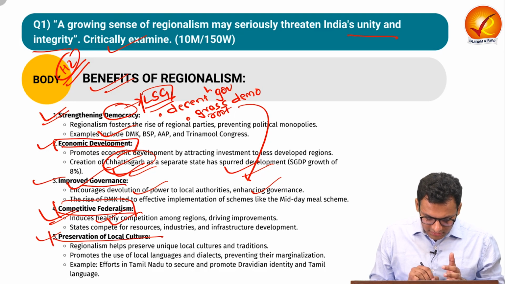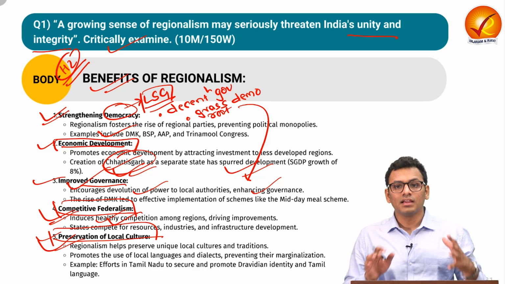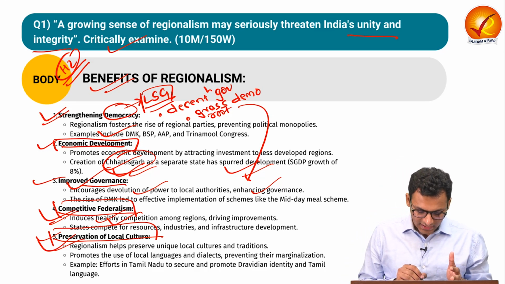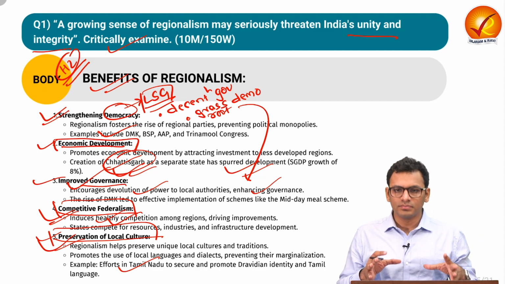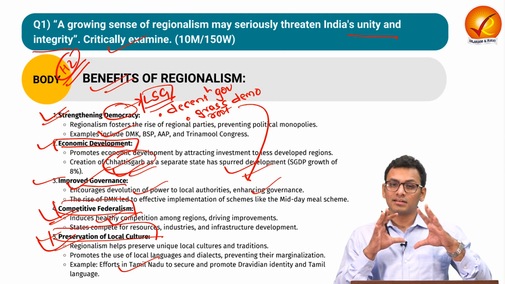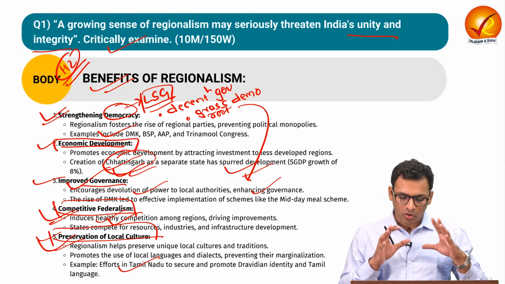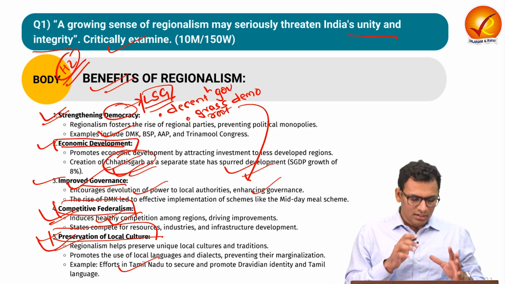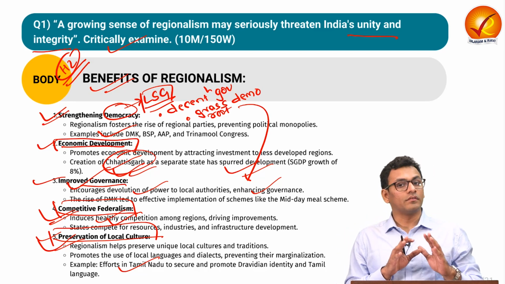Then you can talk about preservation of local culture. As regionalism is all about local identity, it also helps with safeguarding the local culture. We have seen various instances through which regional identity has helped maintain the cultural diversity of the nation. So those are the benefits. Thus, we can talk about how India is also making sure the unity and integrity aspect is realized through regionalism. So that is all for heading 2 of the body.